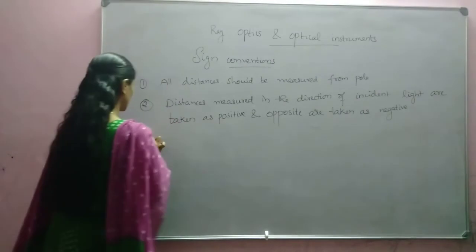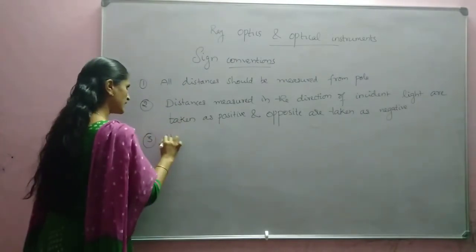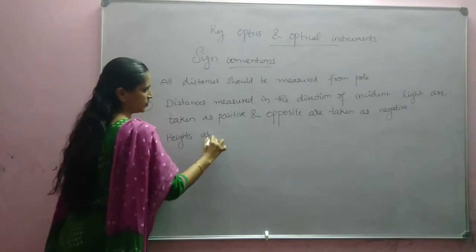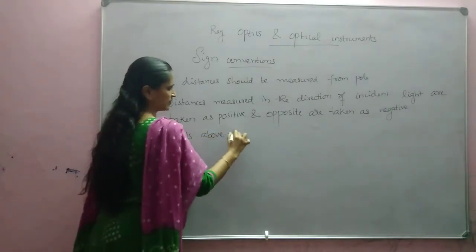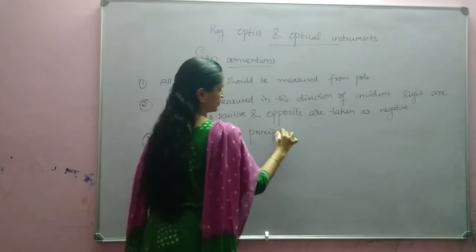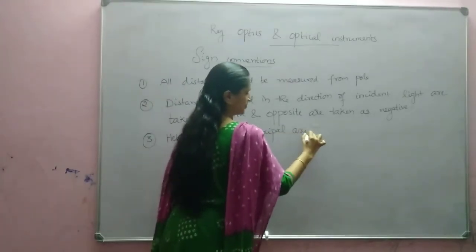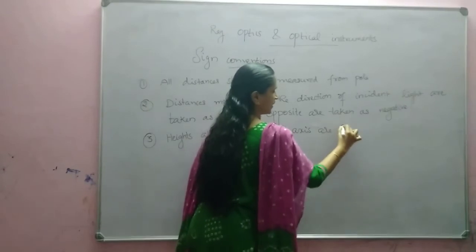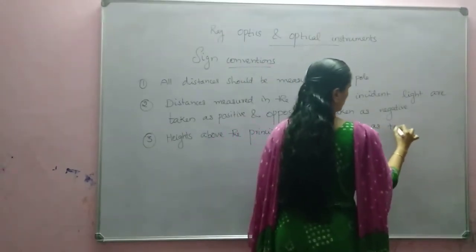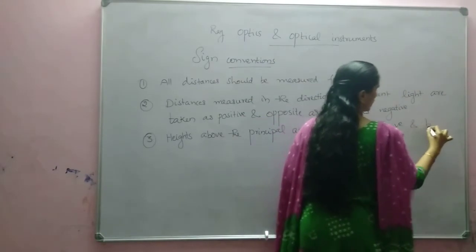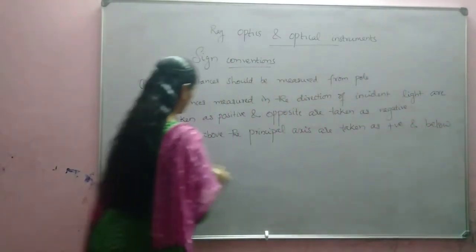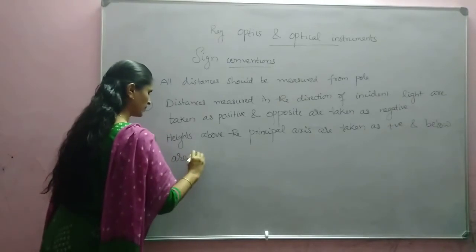And next one, heights above the principal axis are taken as positive and below are negative.